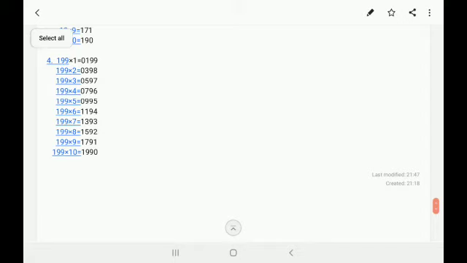Now let's see the units place. We can observe in 199 ones it's 9, 199 twos it's 8, in 199 threes it's 7, in 199 fours it's 6, in 199 fives it's 5, in 199 sixes it's 4, in 199 sevens it's 3, in 199 eights it's 2, in 199 nines it's 1, and in 199 tens it's 0.